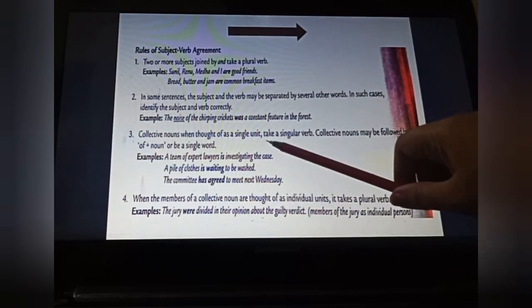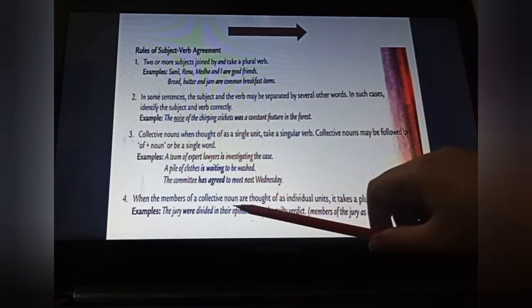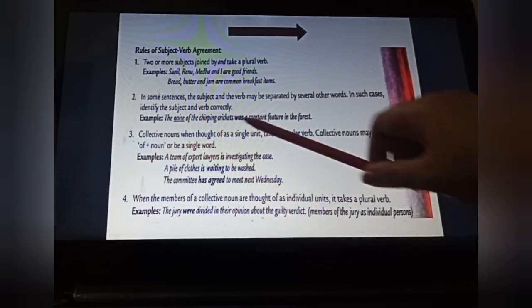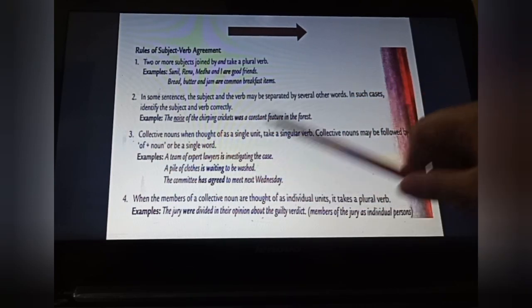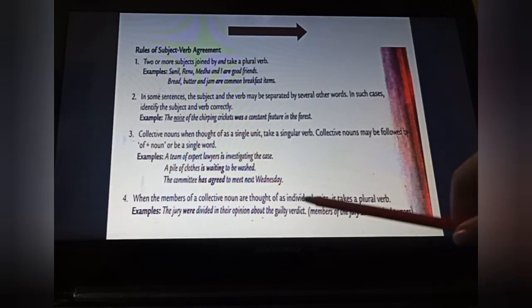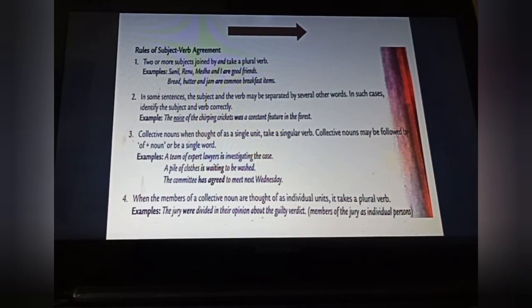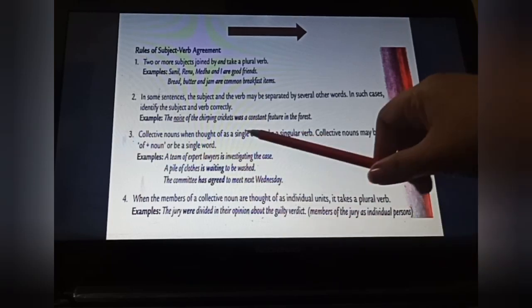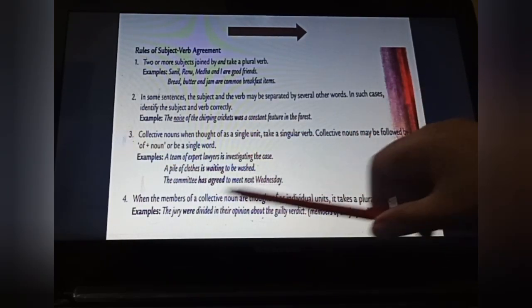Now you can see in the third and fourth sentences, here also collective nouns are given, but here, when thought of as a single unit, they all have a single thought. But here their thoughts are as individual units, means everyone has separate thoughts. Accordingly we have to put the verb. Single thought means singular verb, different thoughts means plural verb.